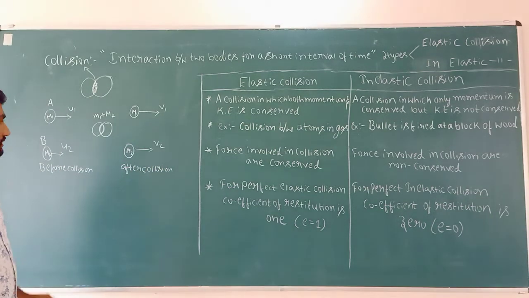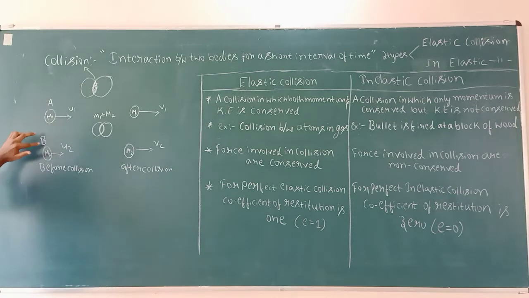So, consider two bodies A and B having masses m1, m2 moving with initial velocities u1, u2 before collision.